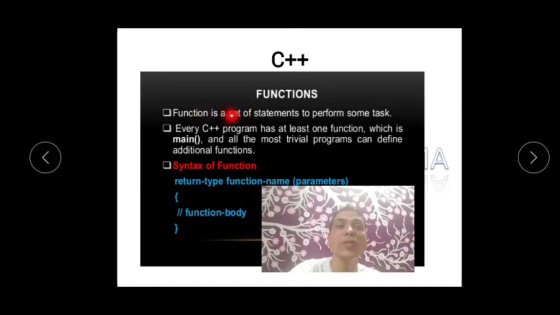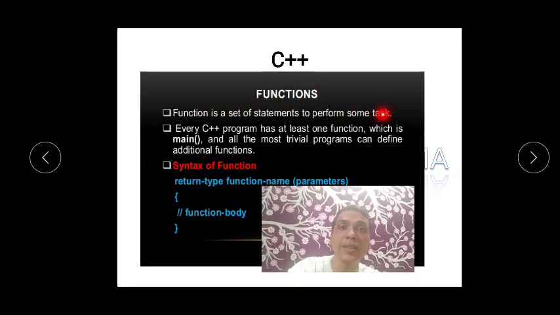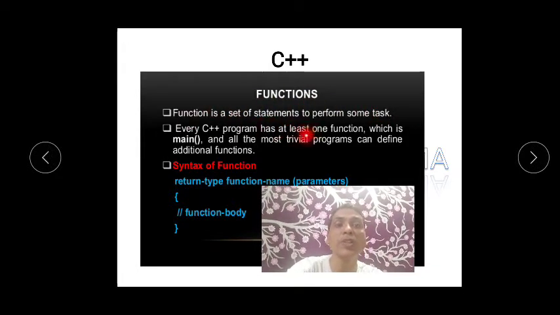So what is a function? Function is a set of statements to perform some task. I think you understand. Task means some work. So it will carry out some work. Okay, like in our normal functions also, we clean our house, we decorate and all. So same way functions will carry out some task. Okay, every C++ program should have at least one function, that is main. Main is a function. Now can you see these brackets?